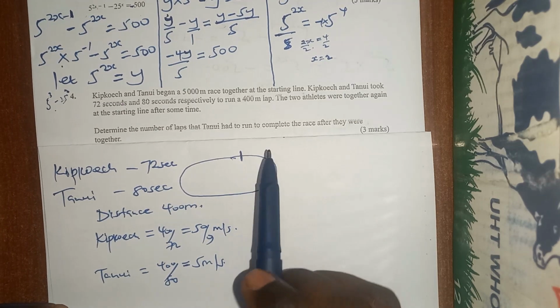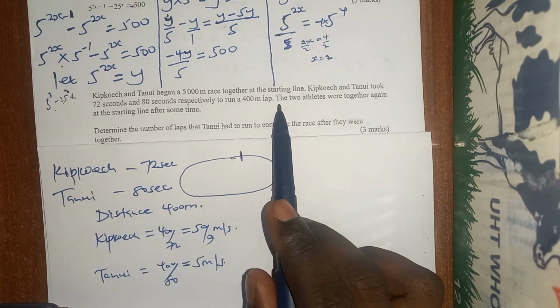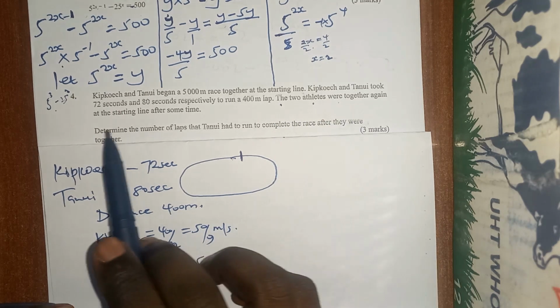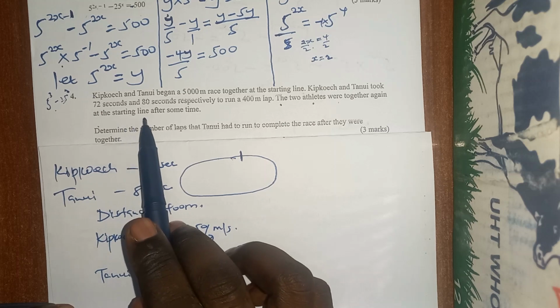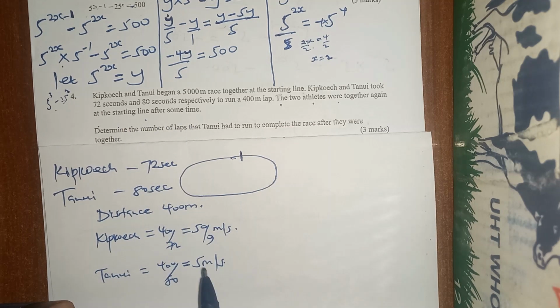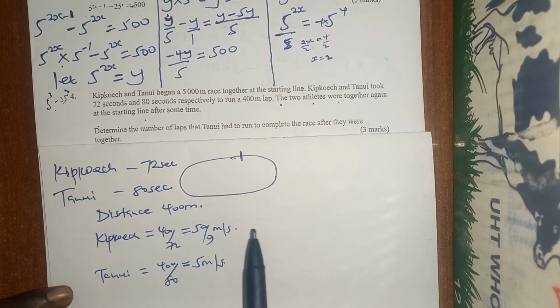So the thing is, the question continues to say the two athletes were together again after the starting line, after some time. So it means as they were moving at some relative speed to each other, right, it got to a point whereby one of them covered the whole 400 meters again and got to the other person. So let's get the relative speed.